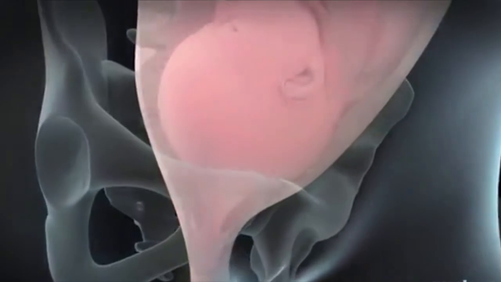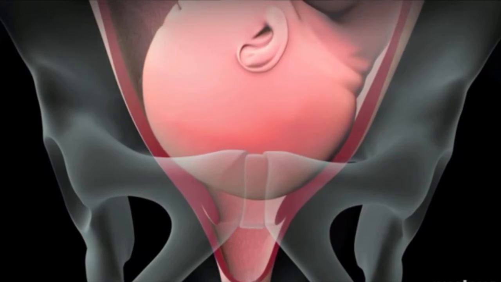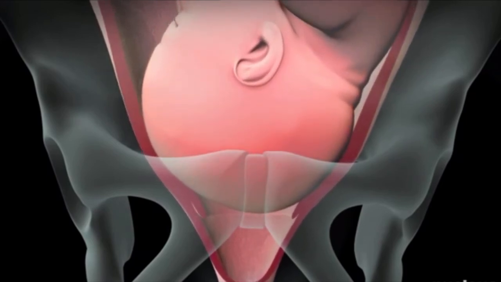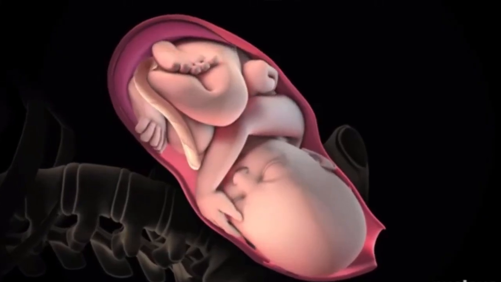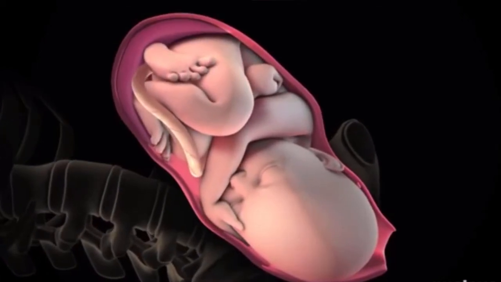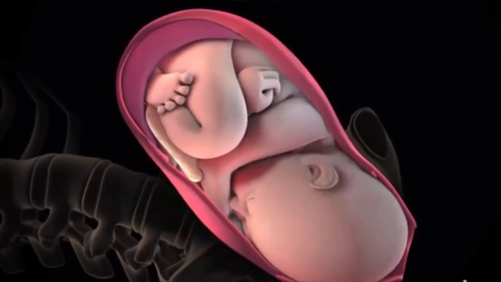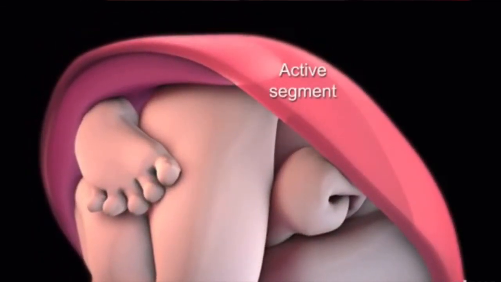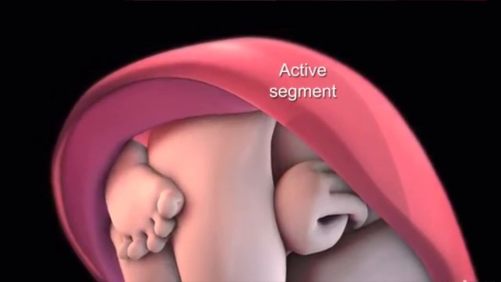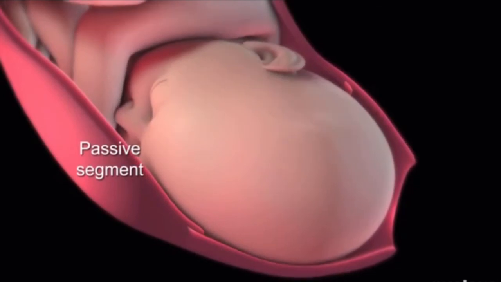If you experience any of these symptoms, contact your doctor or midwife to see if you should go to the hospital. At the beginning of stage 2 of labor, which usually lasts from 20 minutes to 2 hours, your cervix is fully dilated to 10 centimeters, and your baby's head has moved beyond the cervical opening into your birth canal. Your doctor or midwife will instruct you to push during your contractions and rest between them. In a normal delivery, your baby's head will rotate to face your back. During active labor, your uterus is divided into an active segment that contracts, pushing the baby downward, and a flexible passive segment that remains relaxed, stretching to provide more room for the baby to pass through.